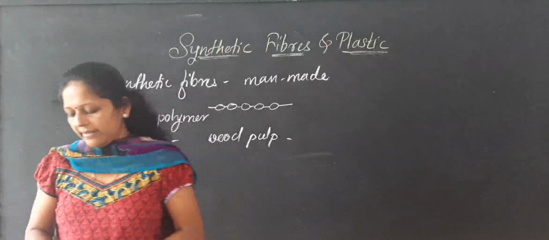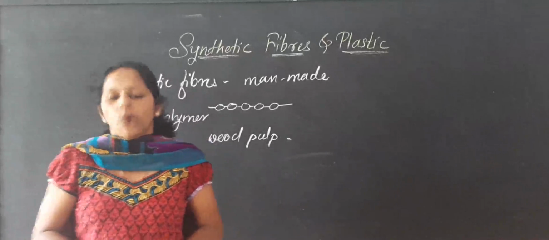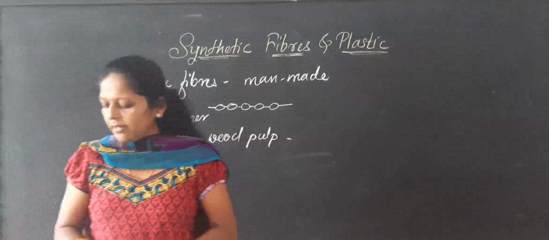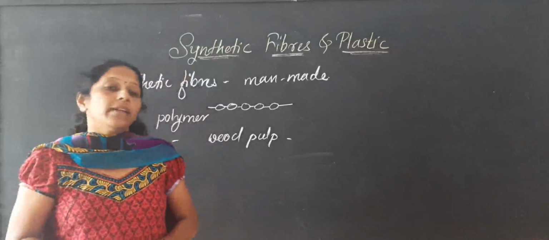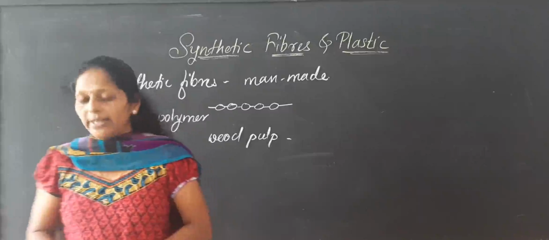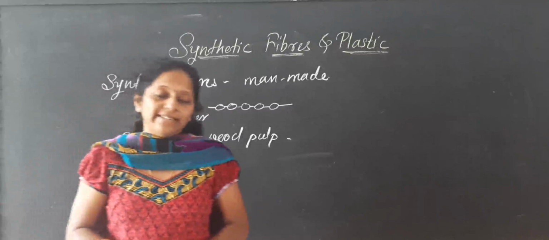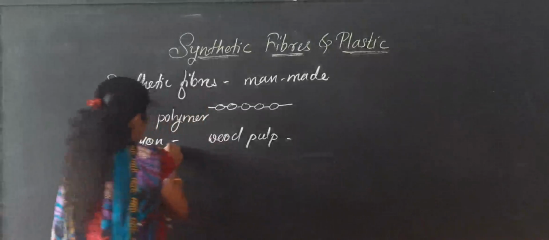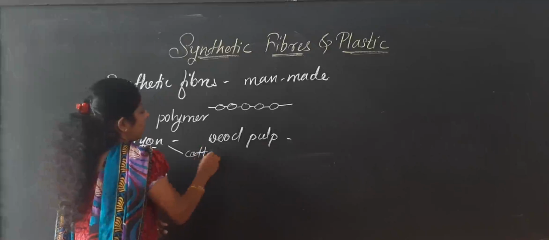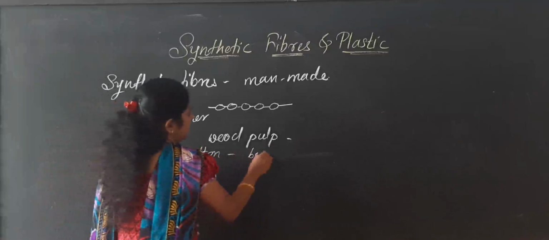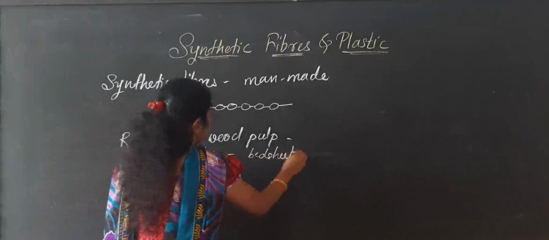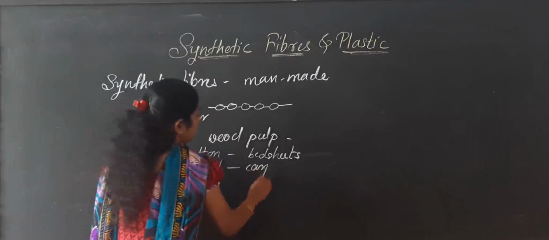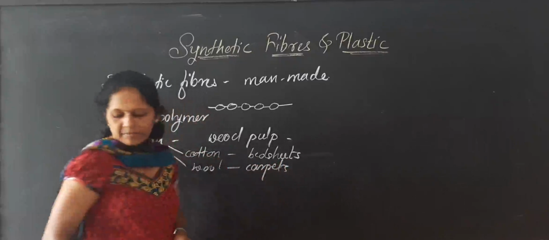And rayon is mixed with cotton to make bed sheets, or mixed with wool to make carpets. So when rayon is mixed with cotton there is a formation of bed sheets, and when rayon is mixed with wool, they use it for carpets.